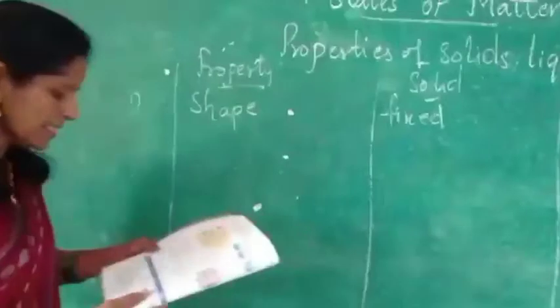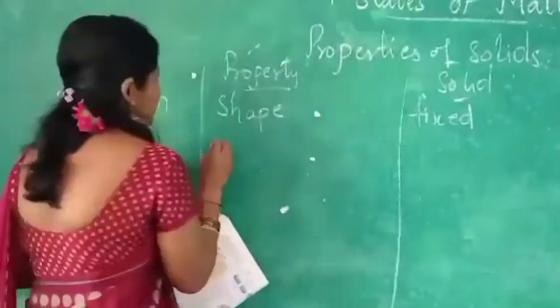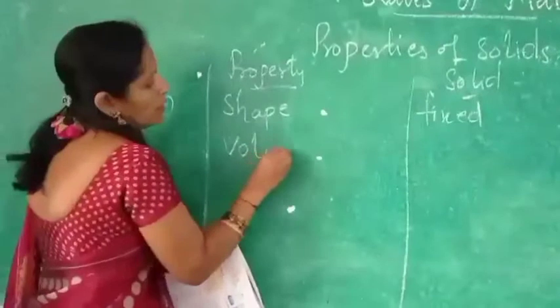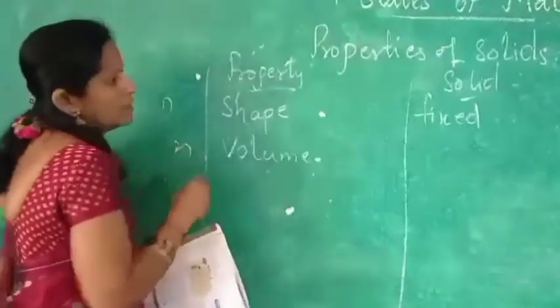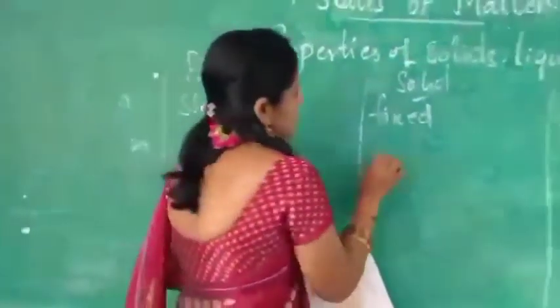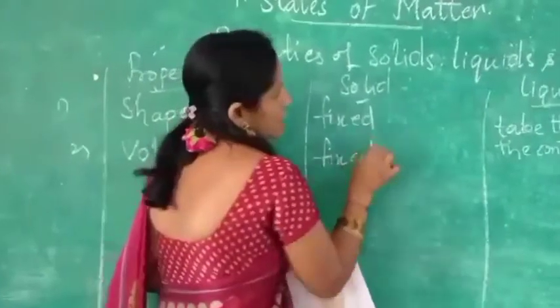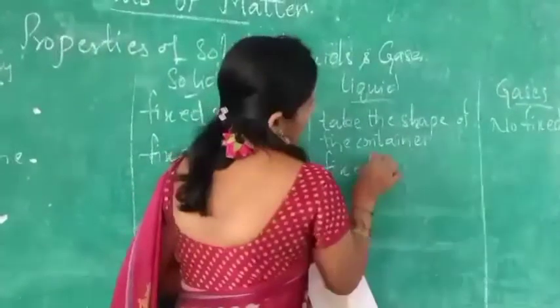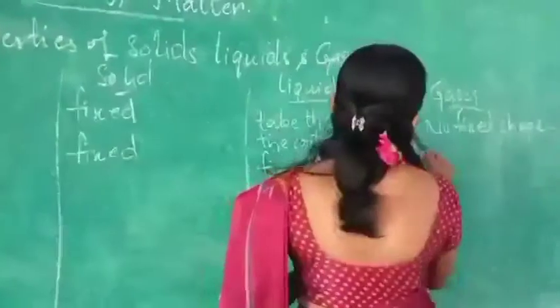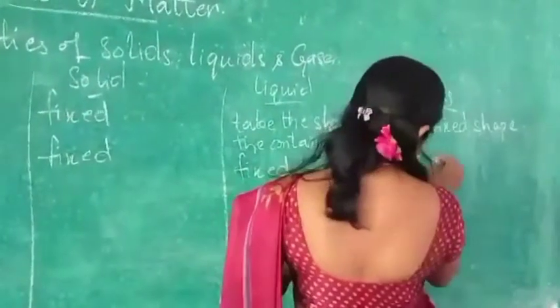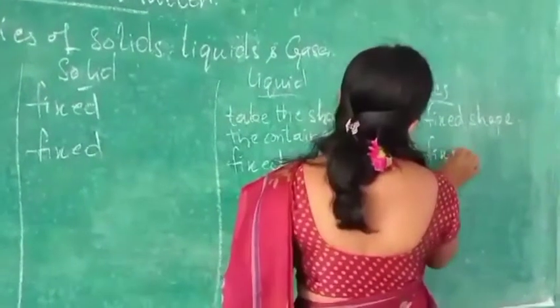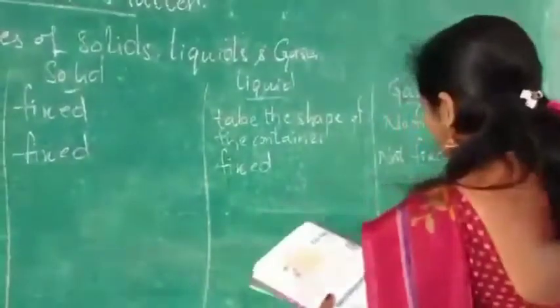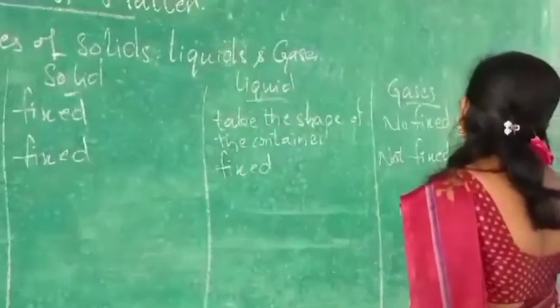Okay. Next one is volume. How is the volume in this? In solids, the volume is fixed. In liquids, also fixed. And in gases, they are not fixed volume. Okay.